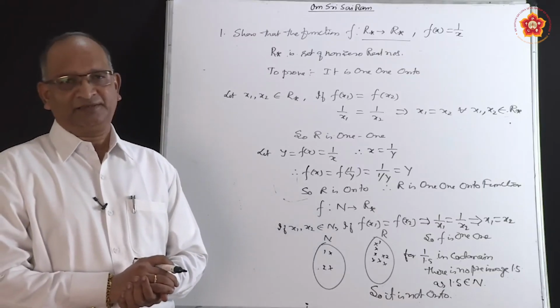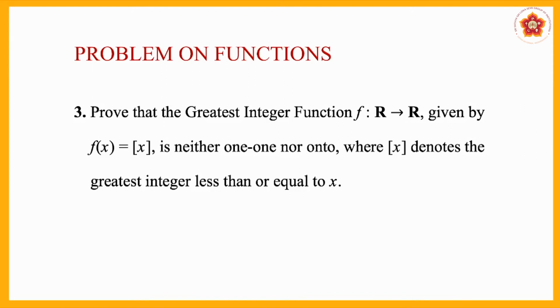Let us move to the next problem, which says: prove that the greatest integer function f: R to R given by f(x) equal to the greatest integer function is neither one-one nor onto, where [x] denotes the greatest integer less than or equal to x. Very simple problem it is. We do not need to solve in details. Just by discussion you can conclude. This is the third problem of the textbook. He says, prove that